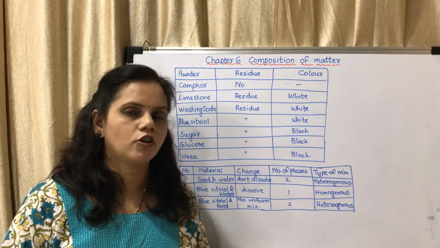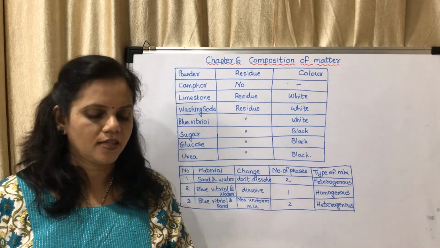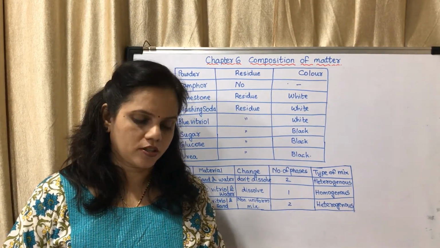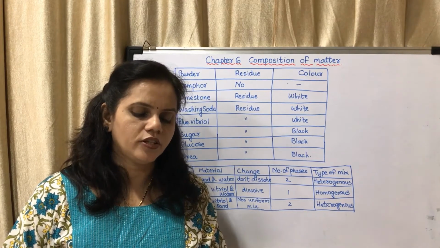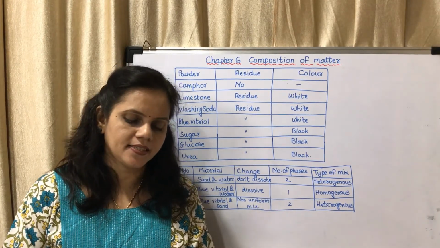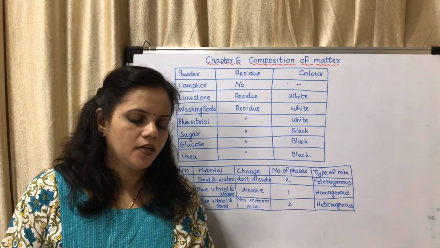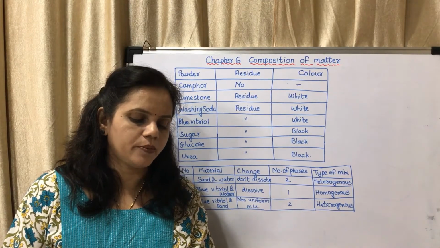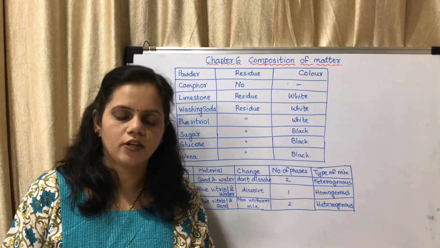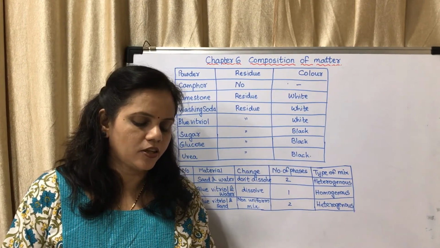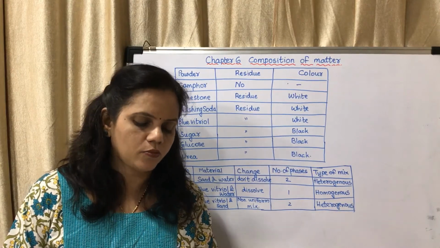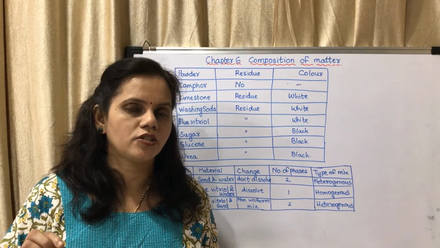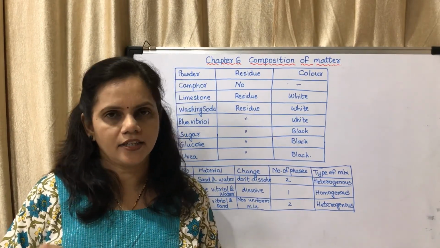Hope you have understood what you mean by homogeneous and heterogeneous. We will see on page number 43, the paragraph below that box. The part of matter having uniform composition is called phase. Write in the third column of the table the number of phases seen in each of the beakers after stirring. When all the components of a mixture form one phase, it is called a homogeneous mixture. When the components of the mixture are distributed into two or more phases, it is called a heterogeneous mixture. You may underline, they are the definitions of homogeneous mixture and heterogeneous mixture.